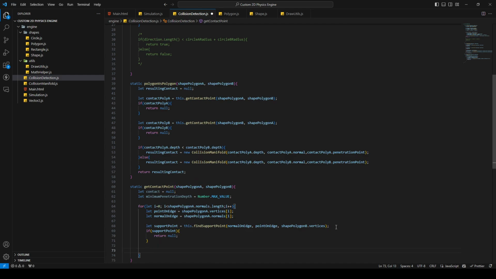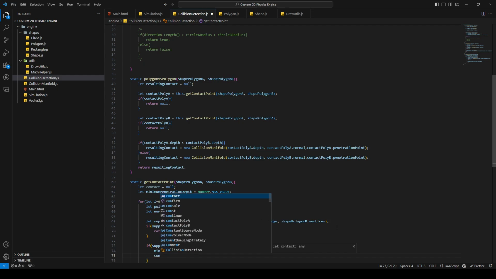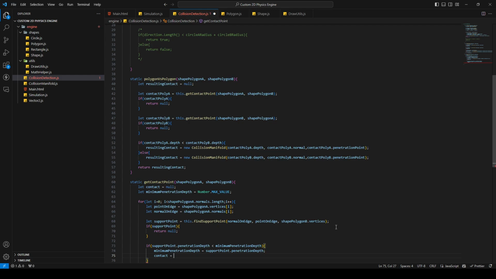All right. And if there's a support point, we say if support point penetration depth is lower than the current minimum penetration depth, then the new minimum penetration depth is the depth of the support point. Okay, and then we're gonna create the contact. If there's a new better depth, then the contact will be overwritten, so it's gonna be fine.